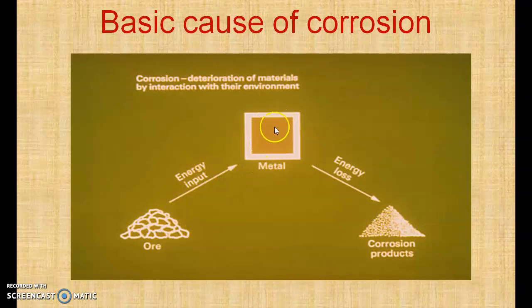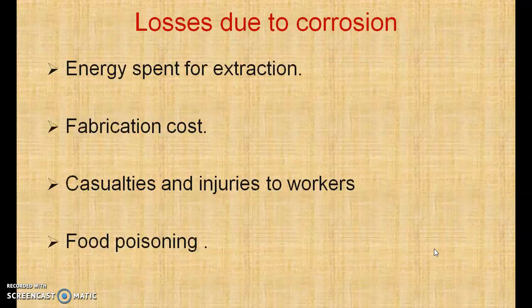So whenever metal gets a chance, it tends to go back into its original state by undergoing corrosion, and it forms some corrosion product which is a combined form. Now during this case, there is a loss of energy. When the metal is extracted from the ore, this process is a reduction, and when metal gets converted into corrosion product by undergoing corrosion, this process is an oxidation.